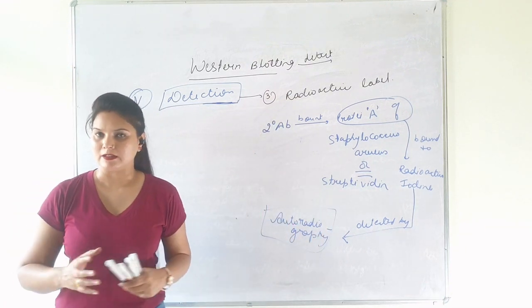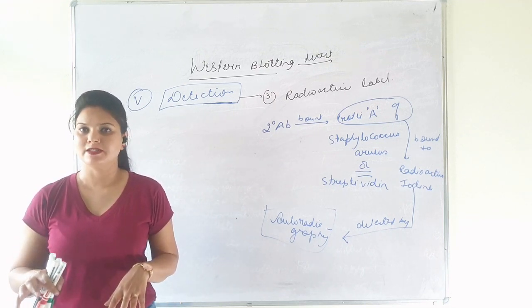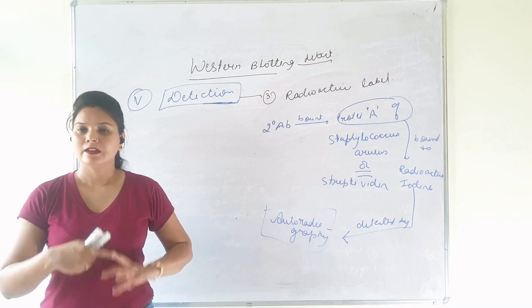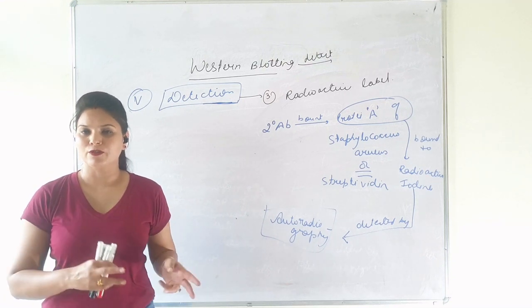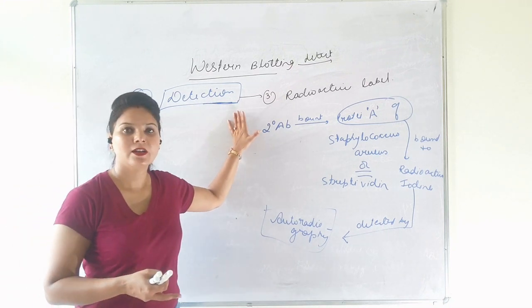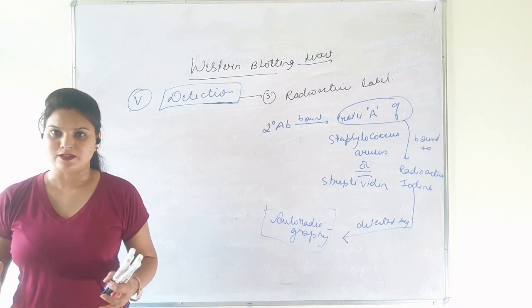These are the three methods by which the protein of interest is detected after hybridization. First is by using enzymes. Second, by using near infrared fluorophore labeled antibodies. And third, by using a radioactive label. After this, let's discuss the uses of Western blotting.